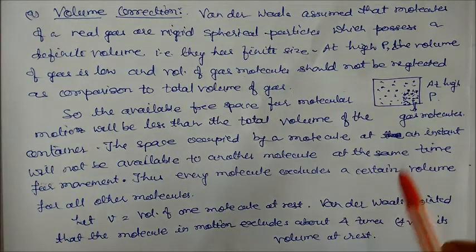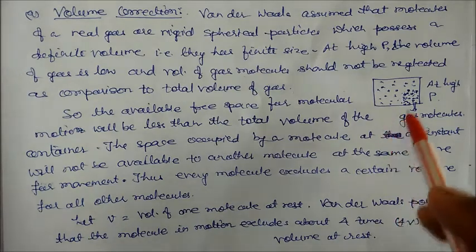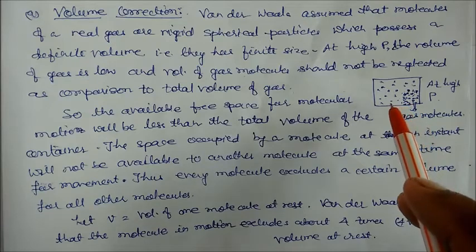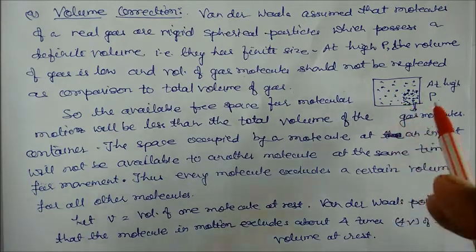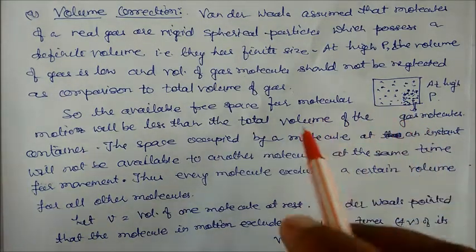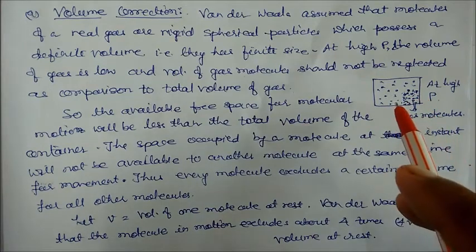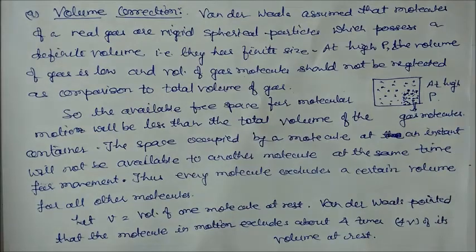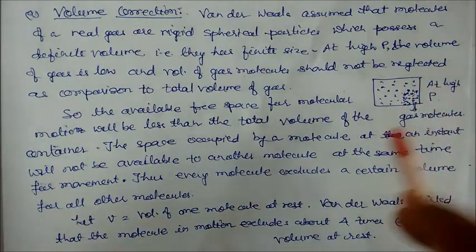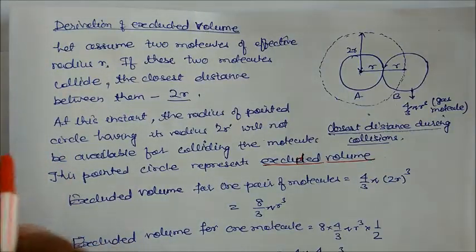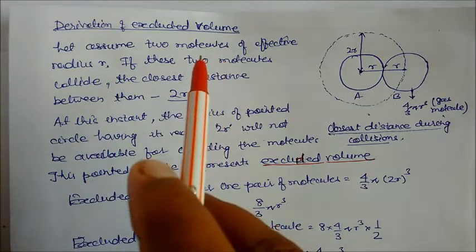Exclude means there are two molecules. Suppose after the collision they are occupying some space, but that space is 4 times the volume of the molecule occupying the rest position. How do these particles occupy 4 times the volume in motion? So let us see through this numerical, then we will understand. So this is the numerical of the derivation of the excluded volume.